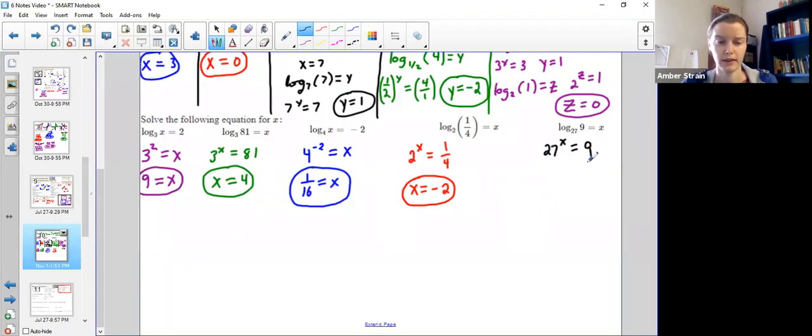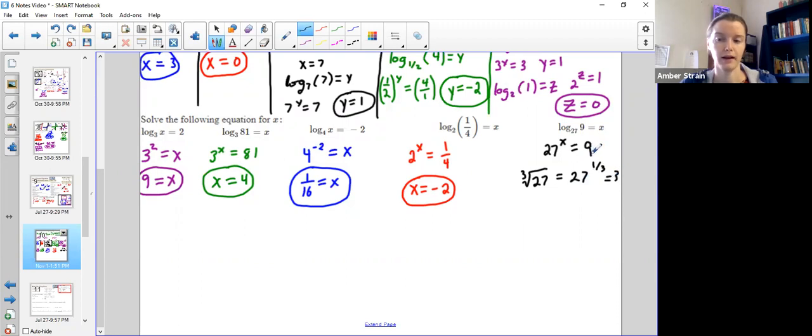So you can kind of see that they revolve around a 3. 27 is 3 times 3 times 3, 9 is 3 times 3. So what's happening is that we would actually have to take the cubed root of this number. So the cubed root, remember, could be expressed as an exponent of 1/3. So the cubed root of 27 could be expressed as 27 to the power of 1/3. Now that gets us closer, but not quite there, because the cubed root of 27 is 3. So we're closer, but that's not quite what we needed.